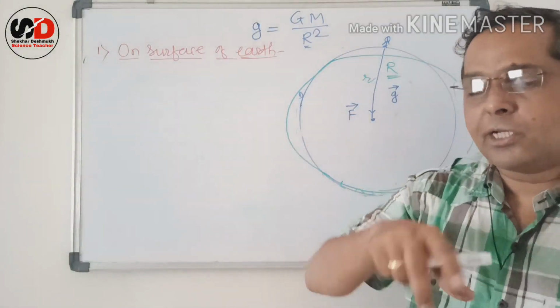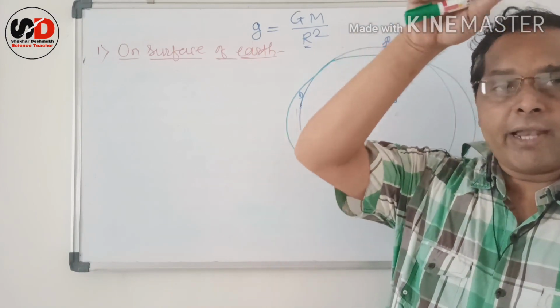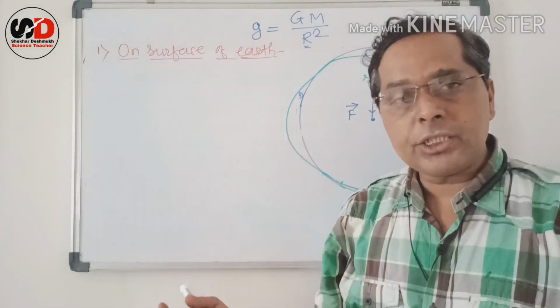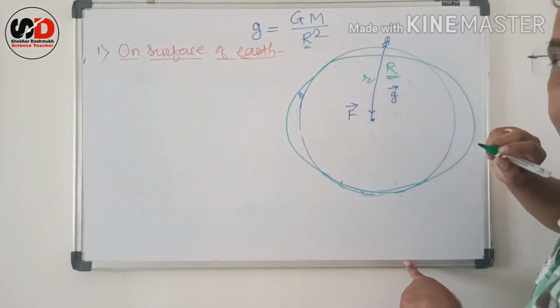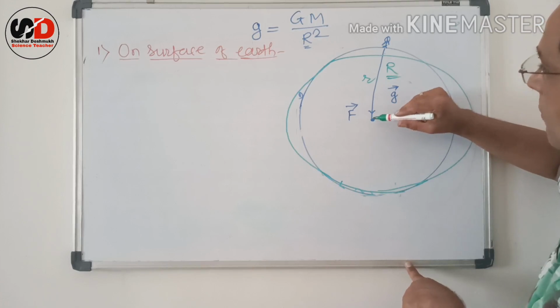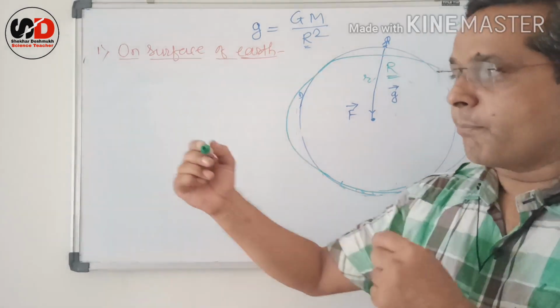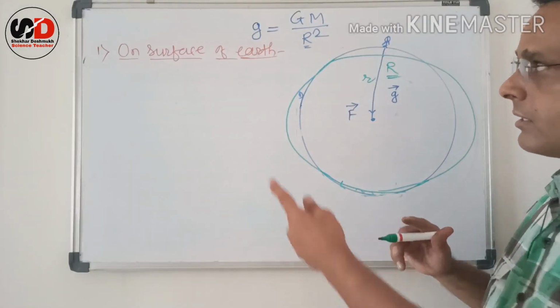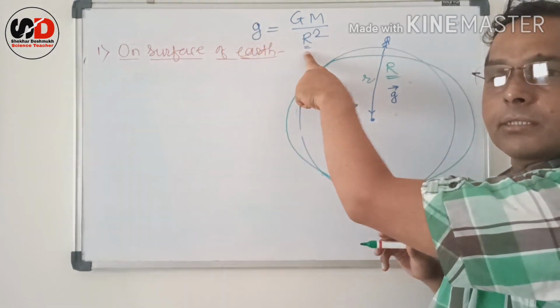Earth is continuously rotating very fast, and due to that, it bulges at the equator and flattens at the poles. And due to this change in shape, the distance of the object from the center varies. The distance of the object from the center is minimum at the pole and maximum at the equator. And due to that, the value of g also changes as the radius or the distance changes.